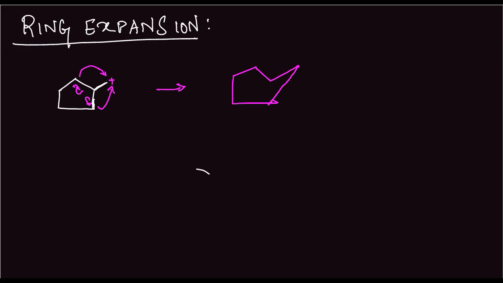This is the CH2 group, so it forms basically something like this. So the plus sign would come here, obviously. There is a plus sign here. This is the plus sign here. Okay. This is basically ring expansion. It takes place in case of compounds which have carbocations outside the ring. Now let us look at an illustration of this.